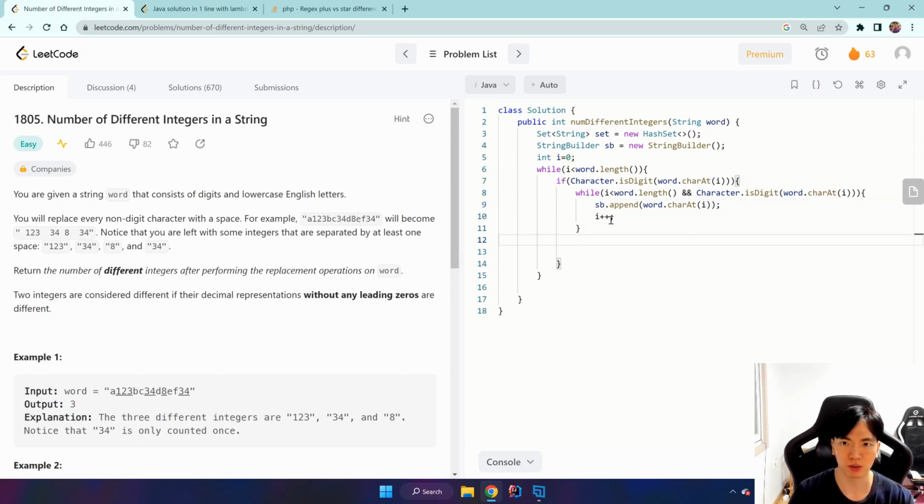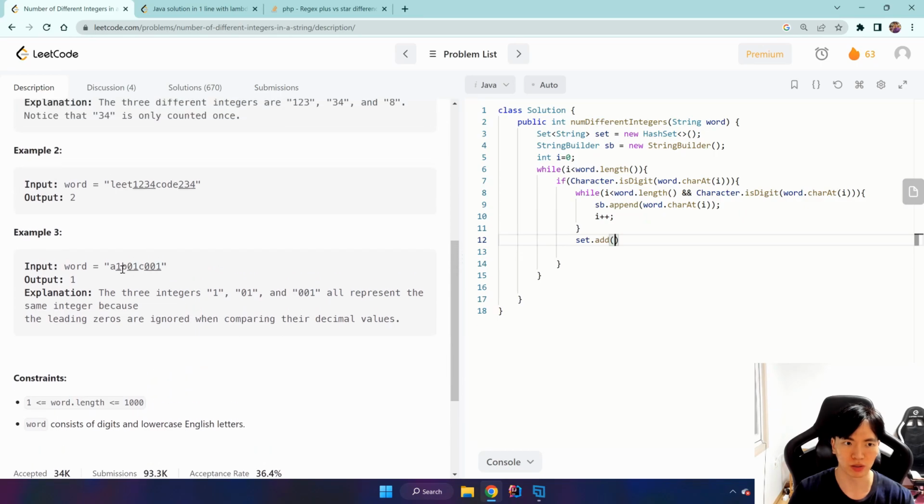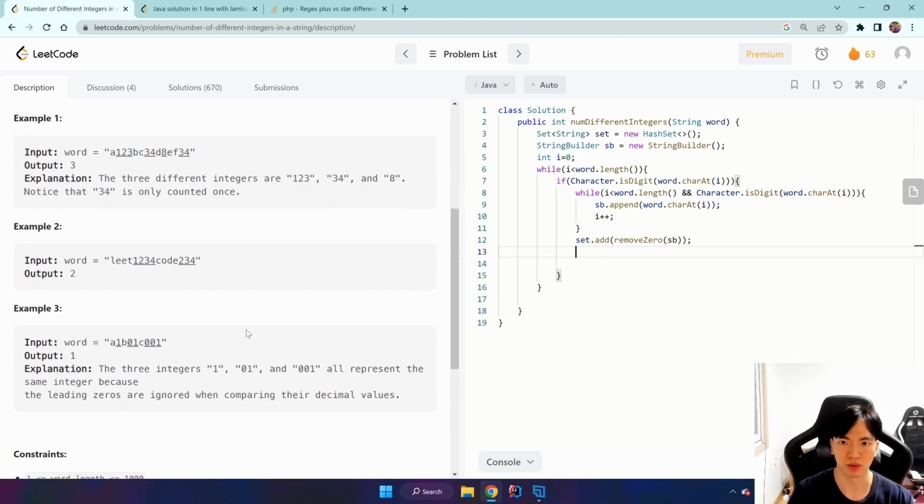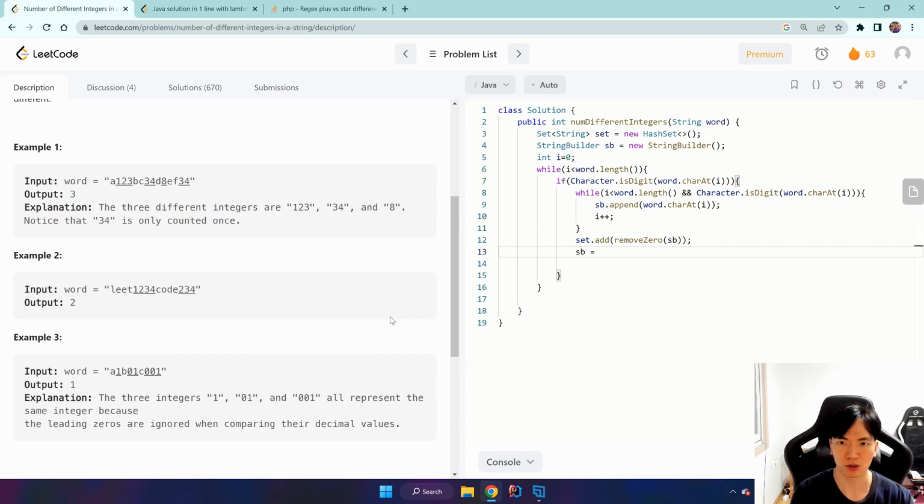Once the while loop finishes, we know that this is the integer that's stored in our string builder, so we do set.add, and we want to remove all zeros. So our string builder might have 01 or 001. Let's create a method called remove0, and we add our string builder. Okay, and we reset our string builder to repeat this process.